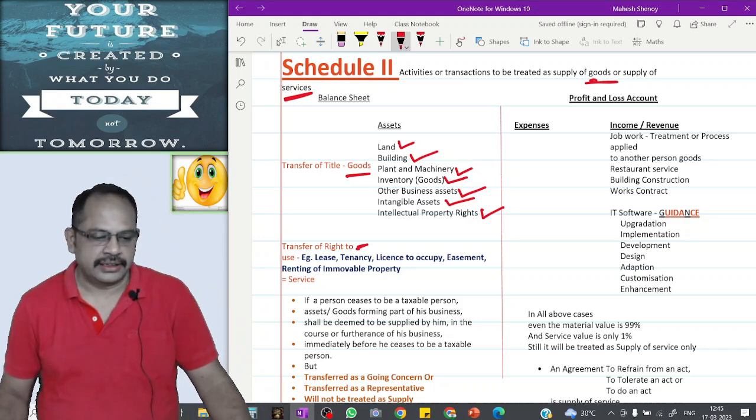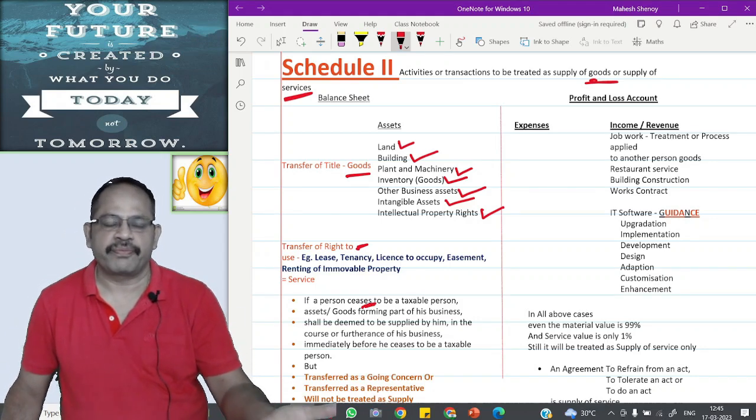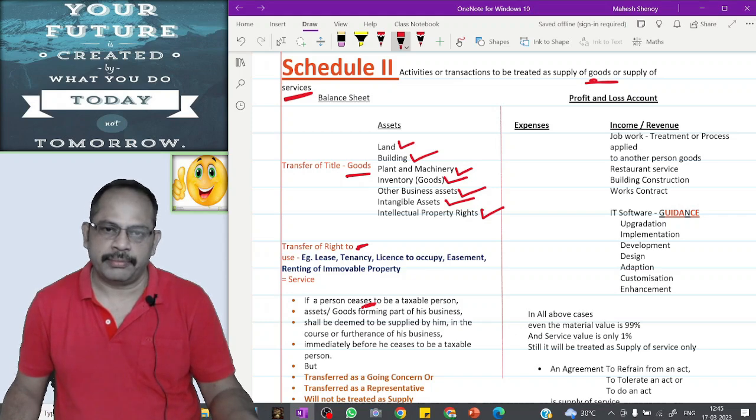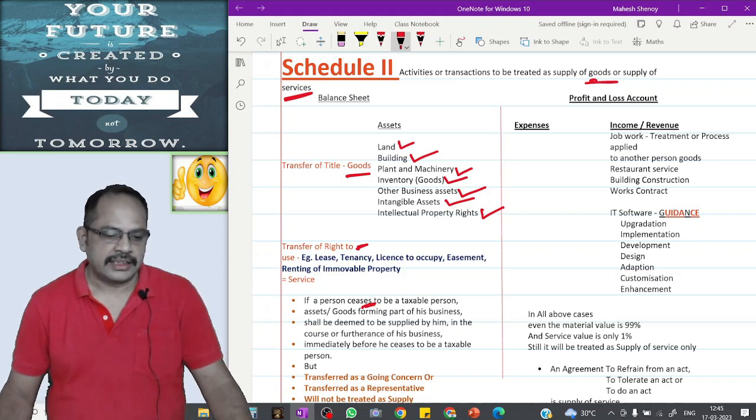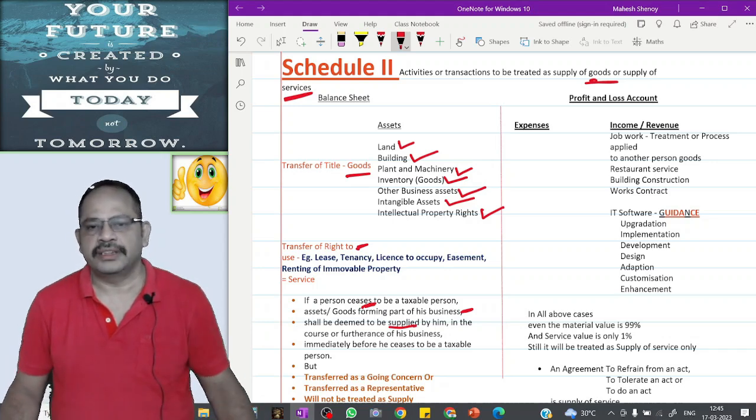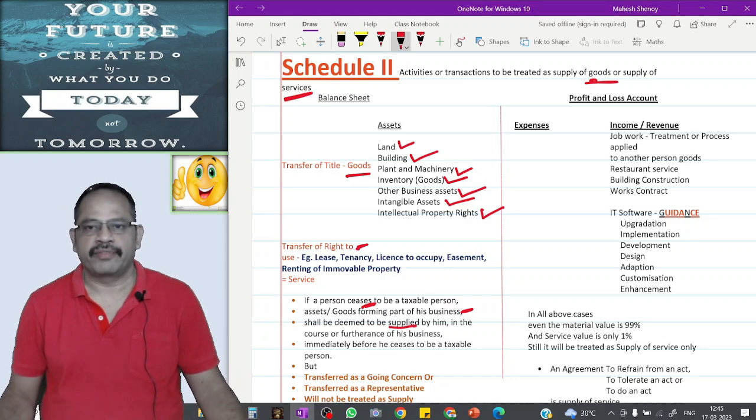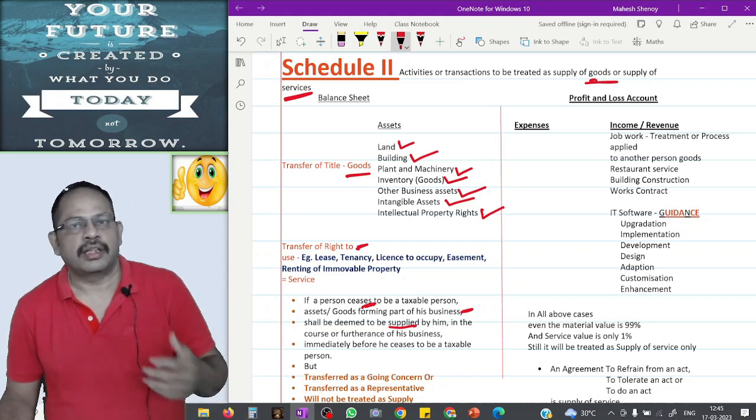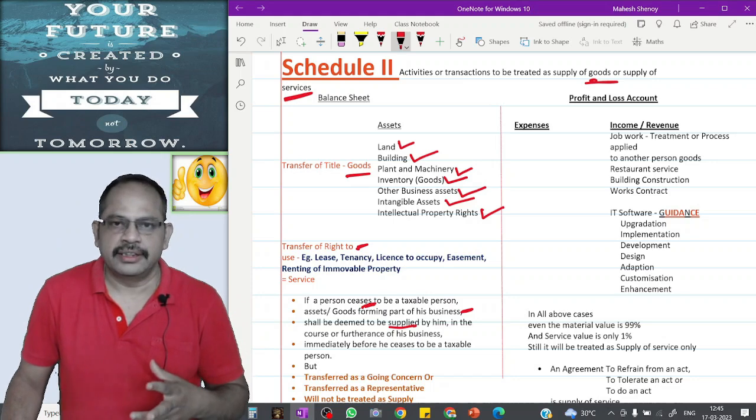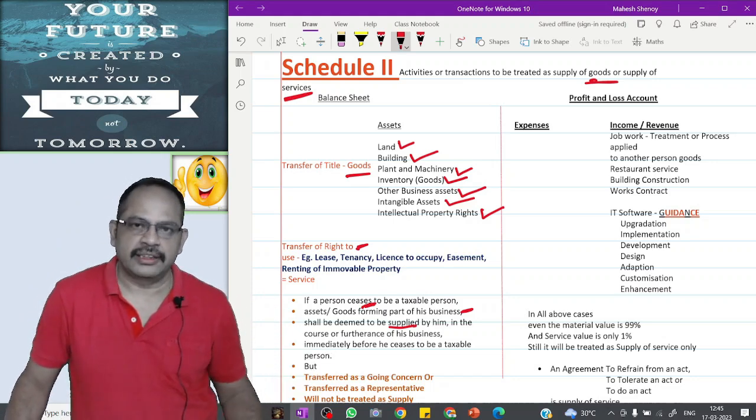If a person ceases to be a taxable person, he may surrender his registration or his registration may be cancelled by the department. In such cases, assets and goods forming part of his business on which ITC has been taken shall be deemed to be a supply by him in the course or furtherance of business immediately before he ceases to be a taxable person. For example, I am running a business. I have plant and machinery and all. I took ITC on that plant and machinery.